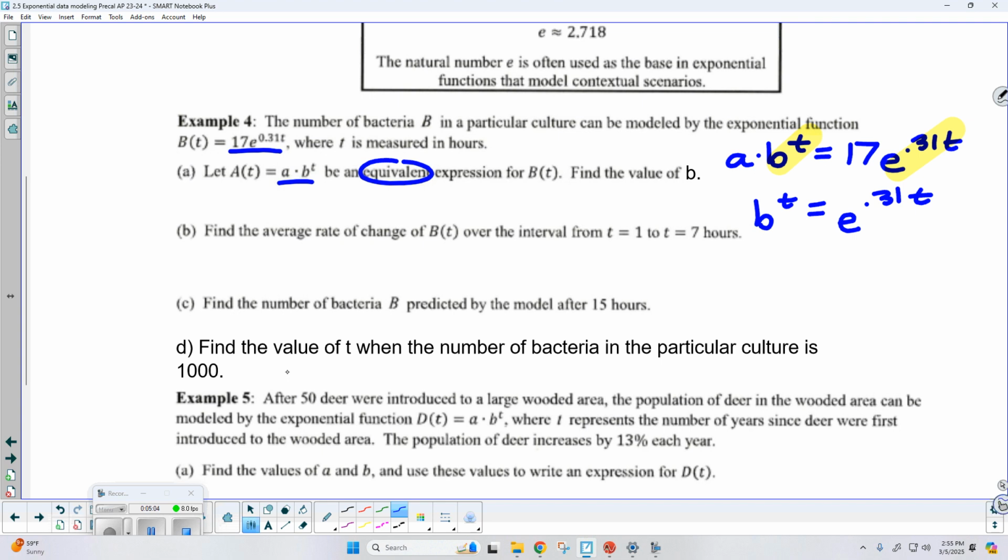Okay, think back to your exponent rules. This is one of those when you were solving exponential equations. Now, if I could go ahead and make both powers the same, say just to the t power, I would know exactly the value of b. So anybody think they know what we could do on this right side? And it's actually an exponent rule that we talked about very, very recently.